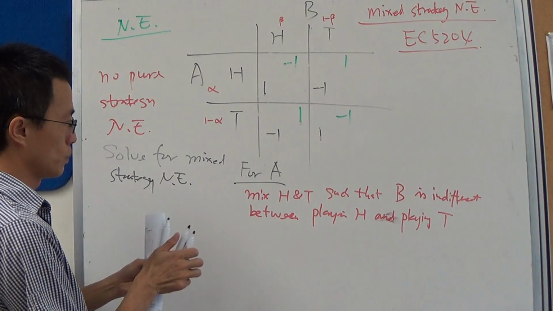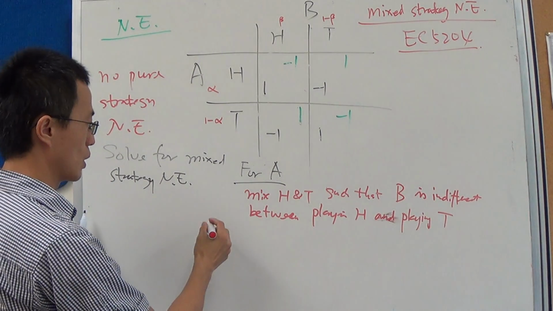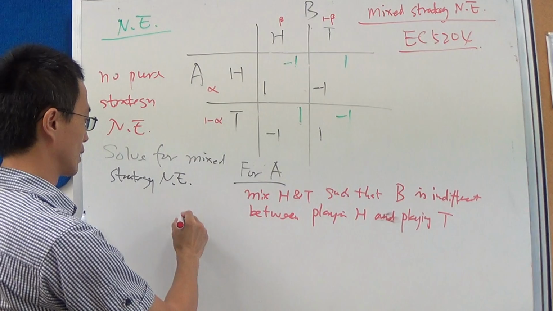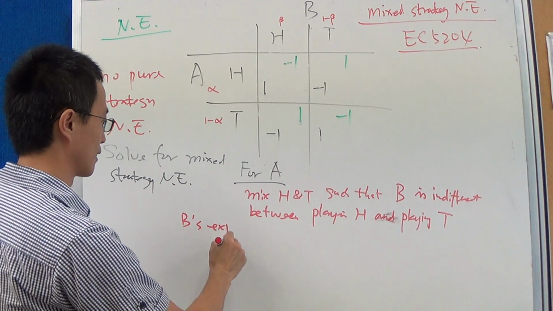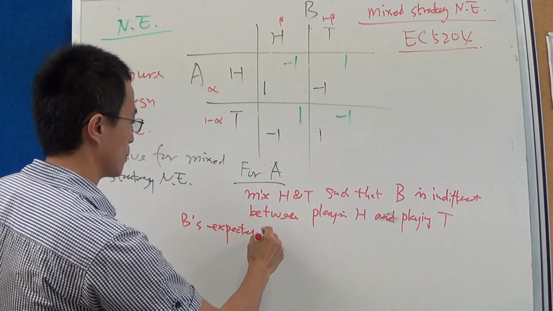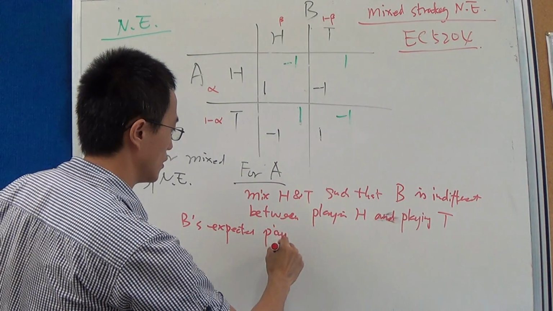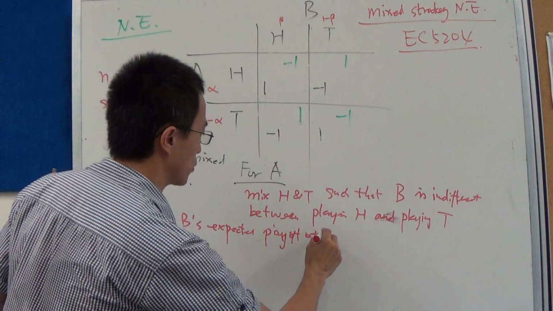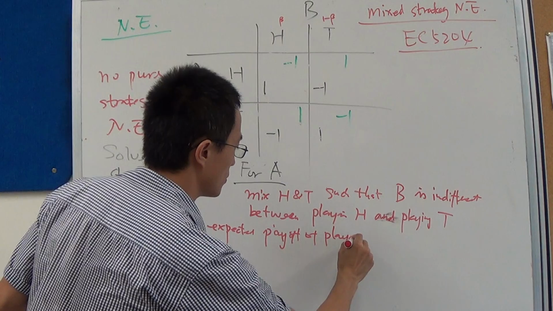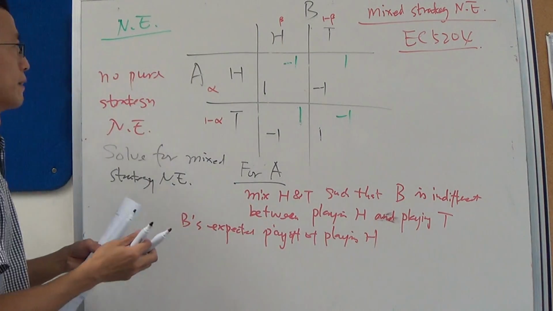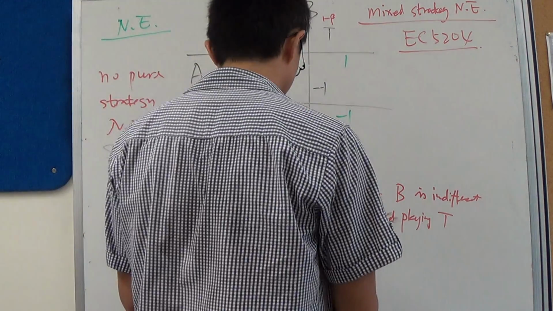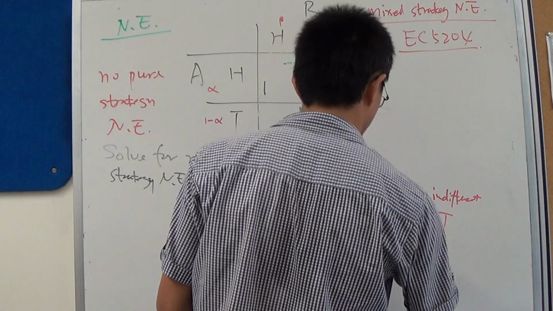Then we got to say what's B's expected payoff of playing H. So this is equal to what?